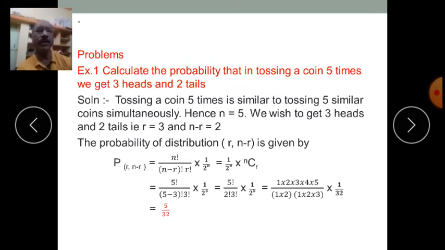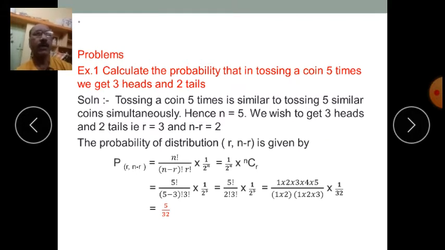Tossing a single coin 5 times or tossing 5 similar coins simultaneously is one and the same. Hence n is equal to 5. We wish to get 3 heads and 2 tails. So let us take r is equal to 3, and naturally n minus r, that is tails, is equal to 2.